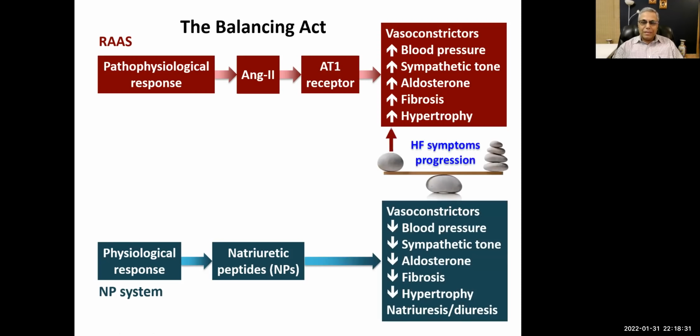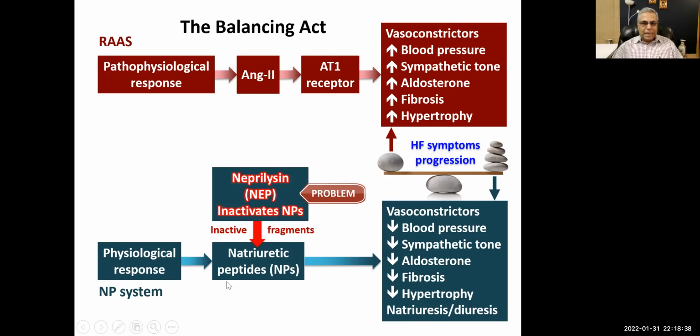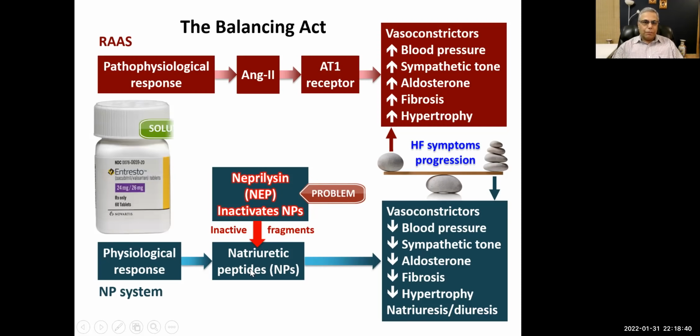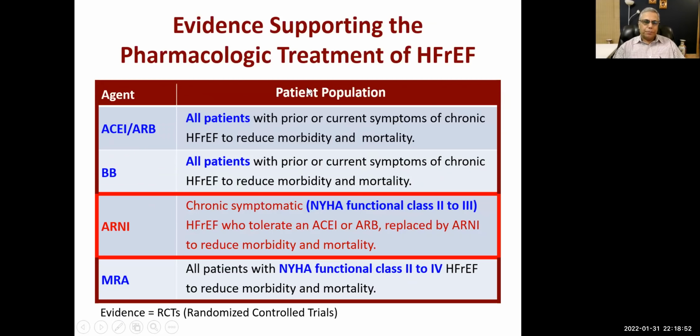So we have a balancing act in the body, and we don't want to disturb that. So the problem is that neprilysin inactivates this, and so we have got the therapy which will increase the levels of natriuretic peptides, and it will decrease the levels and block the angiotensin II receptors. All right.